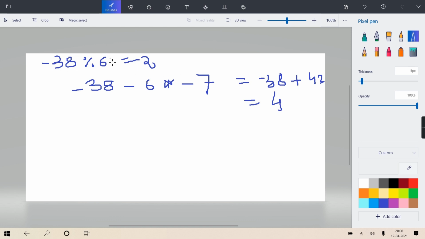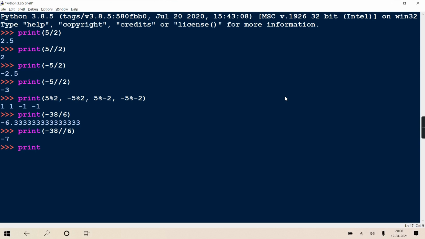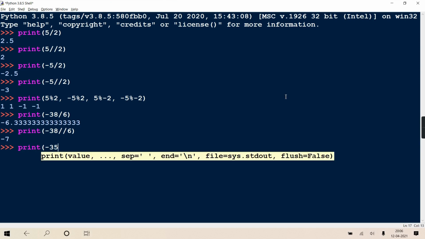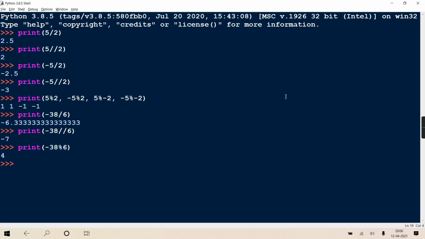So if you try in C or C++, sure you'll get minus 2, because there the sign of the first operand is the sign of the result. Here it doesn't follow that principle. It says put in the formula, and what you get is the answer. Getting? Check. See. Print, if I write minus 38 modulo 6, do you get plus 4?